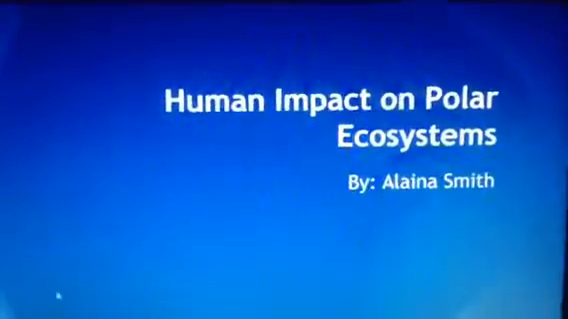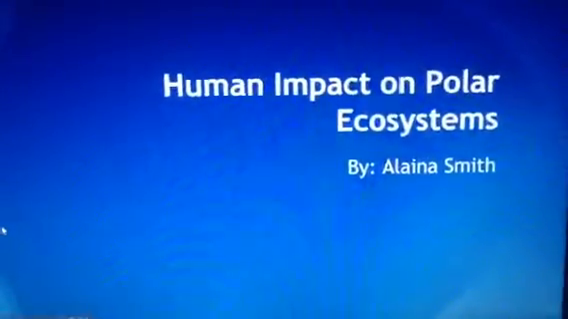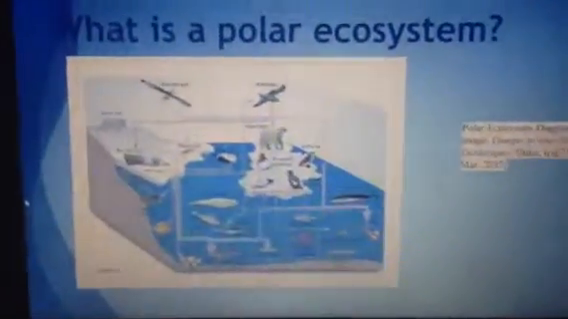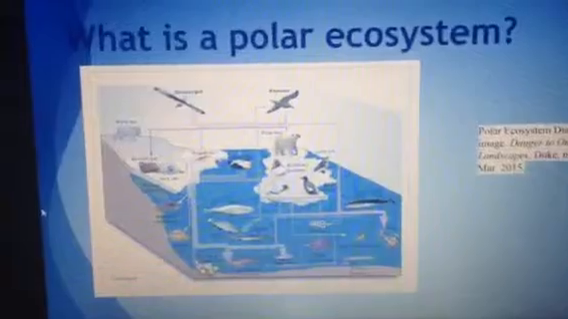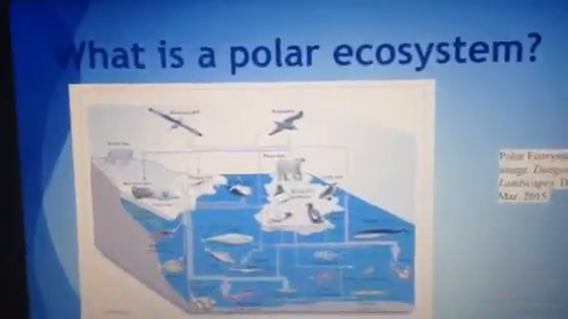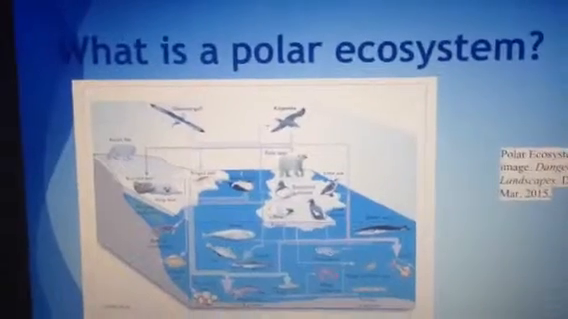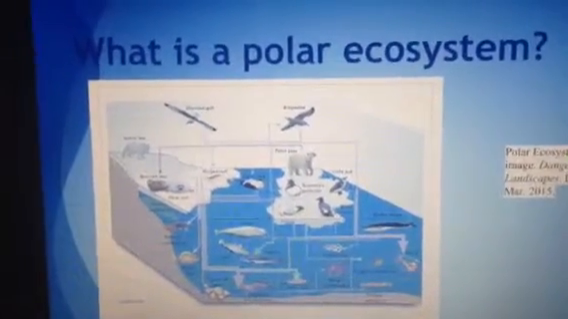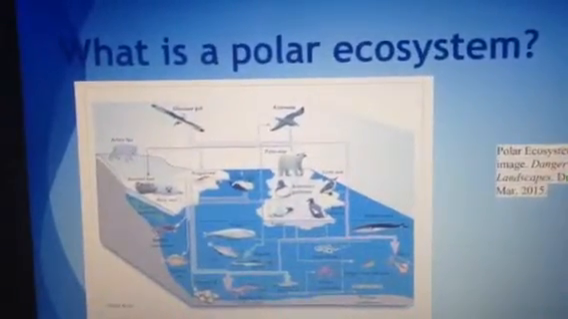For my Unit 12 project, I chose to research the human impact on polar ecosystems. A polar ecosystem is an ecosystem that occurs in one of two locations, either the northern Arctic or the southern Antarctica. Temperatures are frigid and most of the ecosystem is covered with ice. Despite the cold, the polar oceans are not without life.